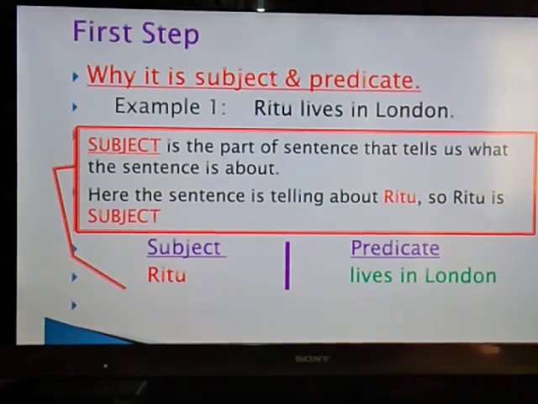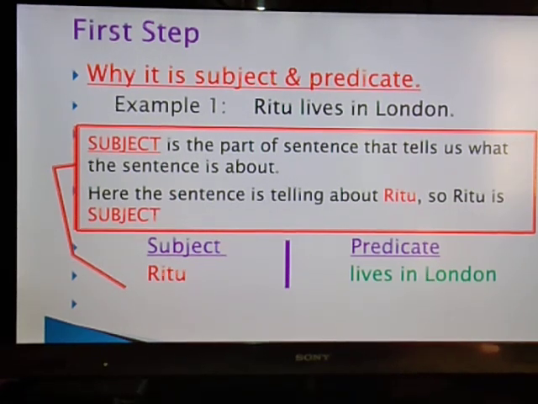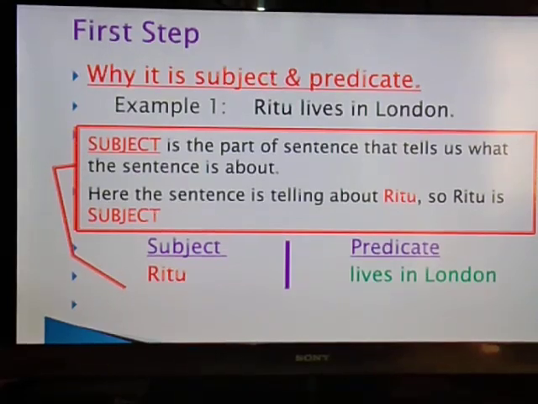So what is a subject? Subject is a part of a sentence that tells us what the sentence is about, about whom we are talking in a sentence. The person, place, animal or thing we talk about is the subject. Here the sentence is telling about Ritu, so Ritu is the subject.